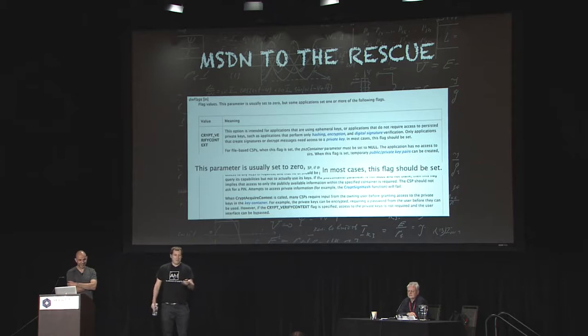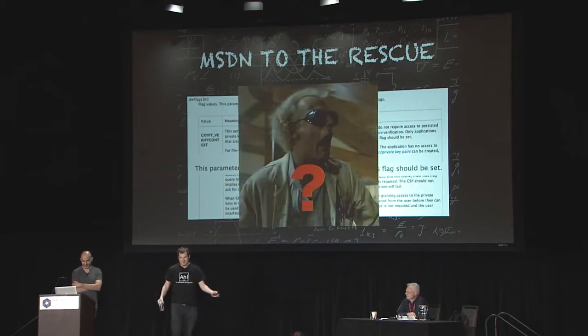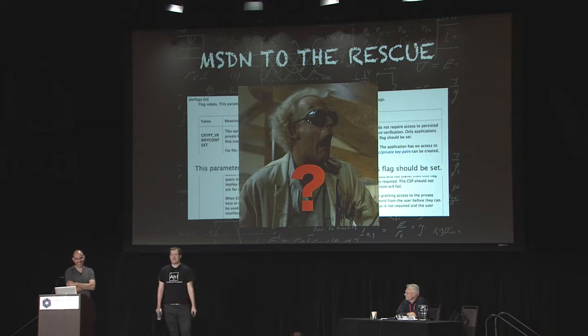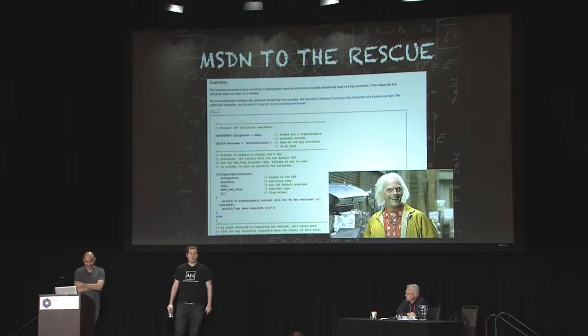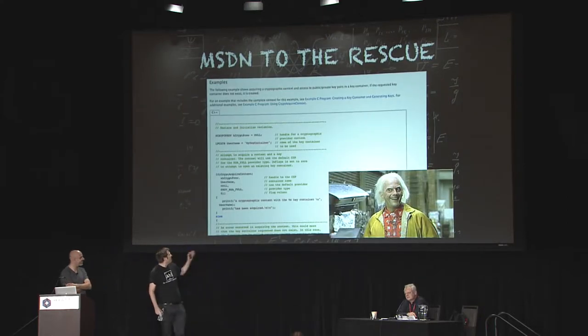Now, I'm a reverse engineer and not a quantum physicist, so I really don't know what I should do with this information. And at this point, I'm really dazed and confused. So I scroll down some more, and by golly, I hit the jackpot. It's a code snippet with a fully formed code to crypt acquire context that just works.